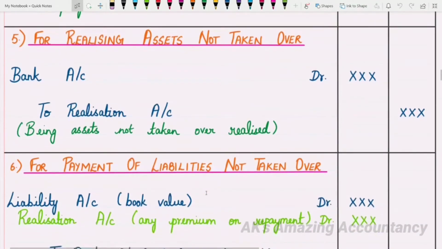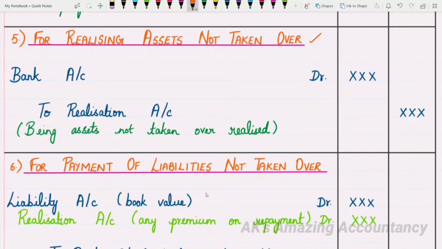Entry number 5 is for realizing assets not taken over. When some of the assets are not taken over, those assets will have to be realized. What do you mean by realizing? It means selling, right? When the assets are sold, what will happen? Cash will be received in return, isn't it?